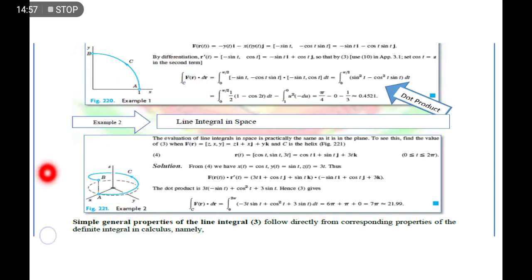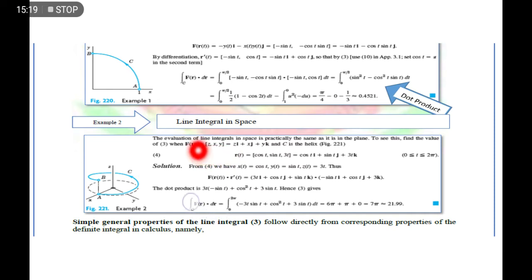So we have here example number 2, same process lang to siya. Ang pinagkaiba nga lang is naging 3 dimension. As you can see here, x, y, z na, no? Kasi naging 3 dimension na yung ating curve. So we have here x, y na yung kuha natin sa F of r natin.